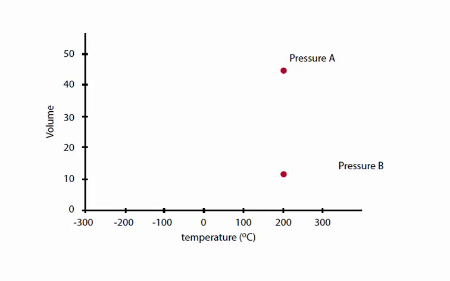Imagine you have the same amount of an ideal gas at two different pressures, pressure A and pressure B. So pressure A is lower than pressure B, and in the context of this video, the word ideal means that there is no attractive or repulsive forces between the particles that make up the gas. So if you measure the volume of this gas at, let's say, 200 degrees Celsius, the one under a higher pressure will have a smaller volume.